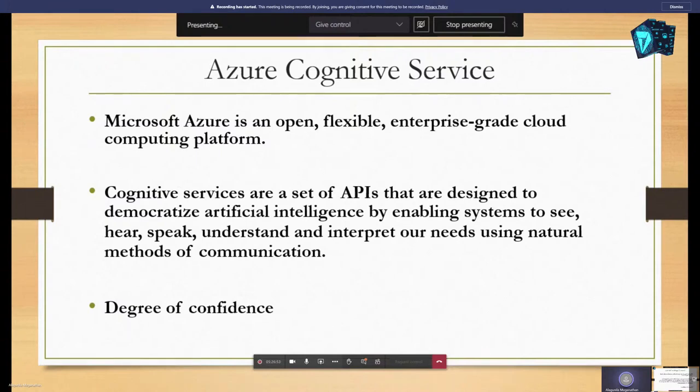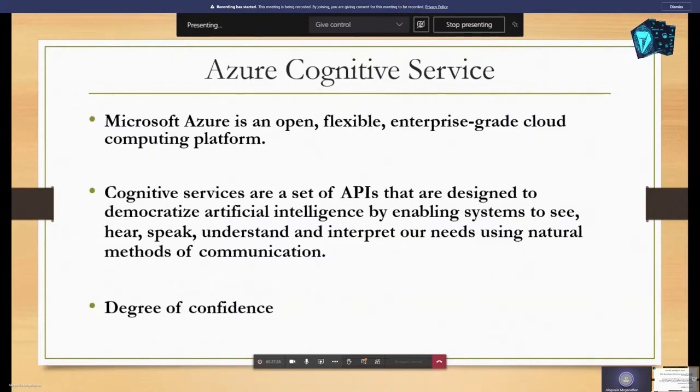It is a cloud computing service created by Microsoft for building, testing, deploying, and managing applications and services through Microsoft managed data centers. Microsoft Azure provides artificial intelligence under the name Azure Cognitive Services. Cognitive services are a set of APIs designed to democratize artificial intelligence by enabling systems to see, hear, speak, understand, and interpret our needs using natural methods of communication.